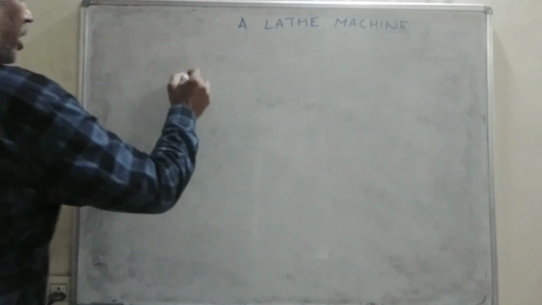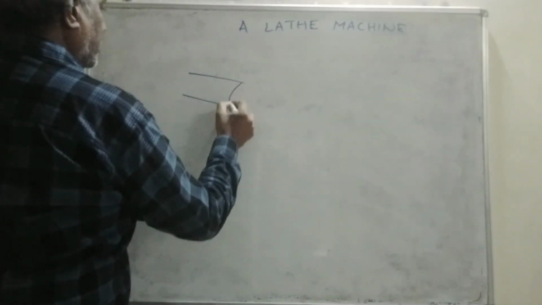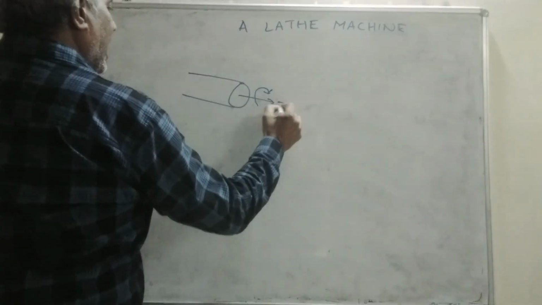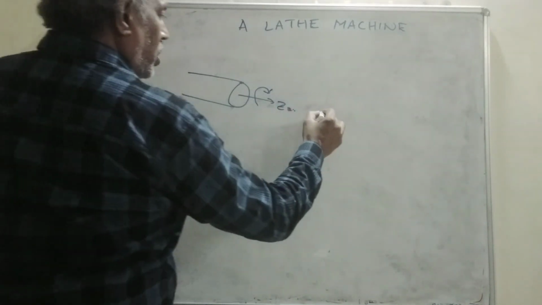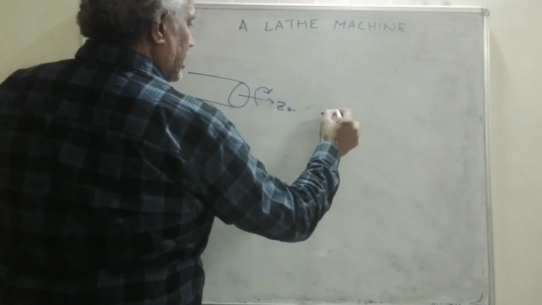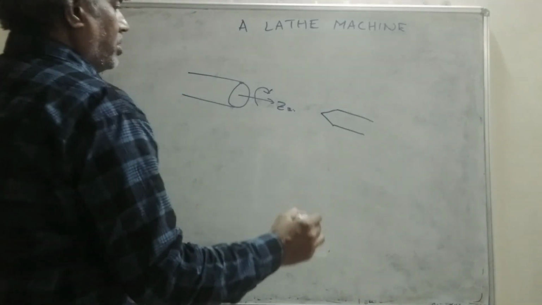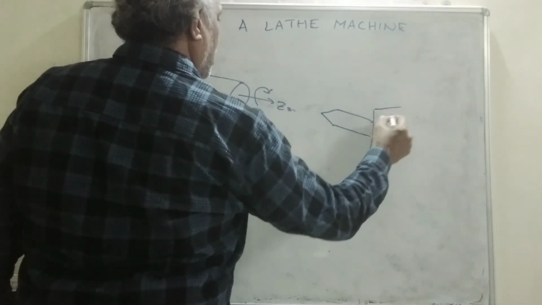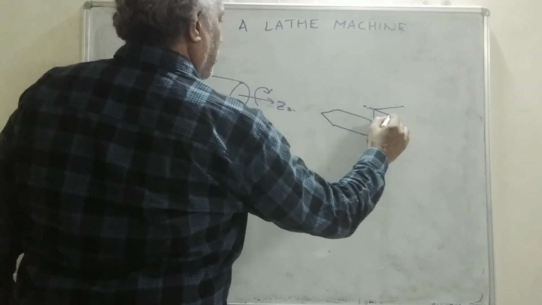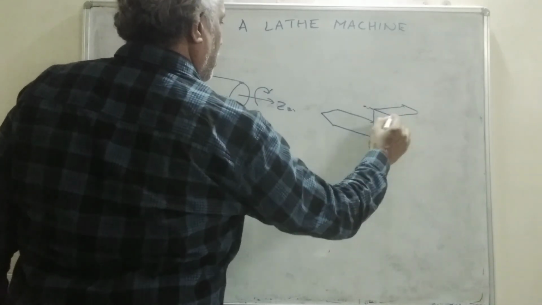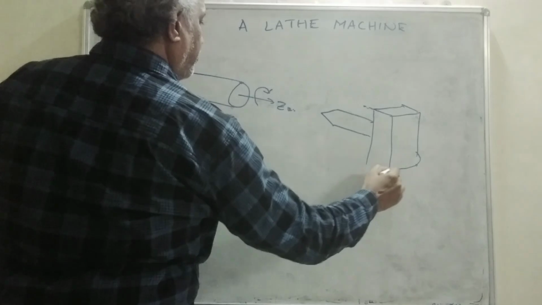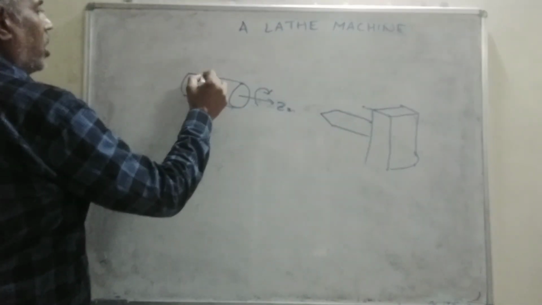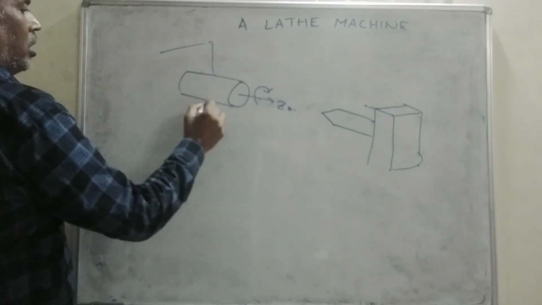Now we'll see. This is the workpiece, and this workpiece will be rotating about the z-axis. Here there is a tailstock, and this will be held in a headstock.